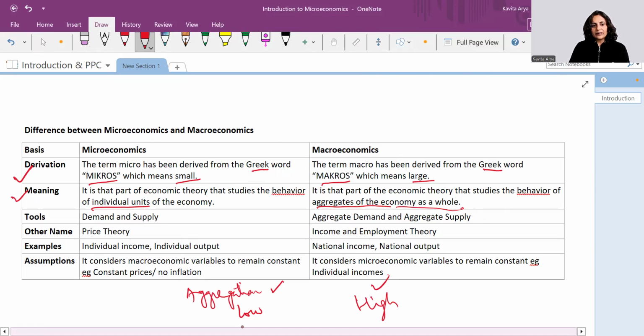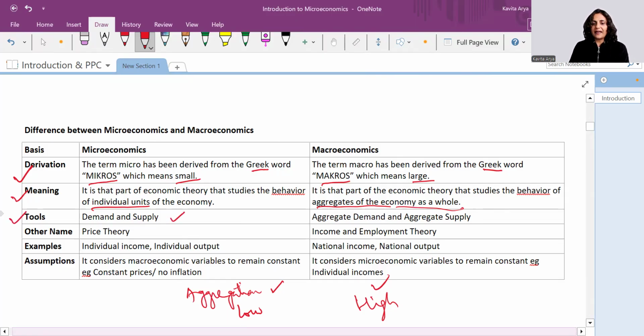Again, another example: you're talking about one school. One school means microeconomics, but one school is a degree of aggregation of so many classes, so many students, so many teachers, right? So again, we say that aggregation is there, but at a low level in micro and a high level in macro. We would never deny that aggregation is there.